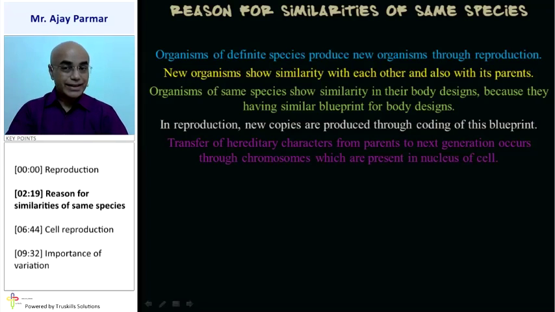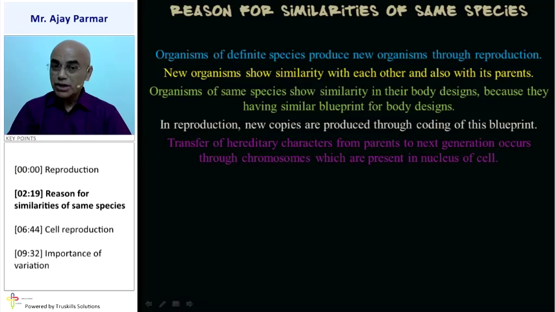The hereditary characters are transferred from the parents. That means you might be tall, short, fair, dark, those biological characteristics must be similar to those of your parents. So these hereditary characters from parents travel through generations. It occurs through the process called heredity, and that is done in chromosomes.